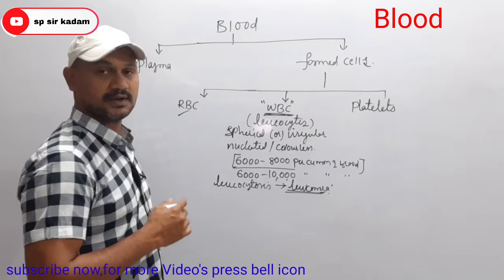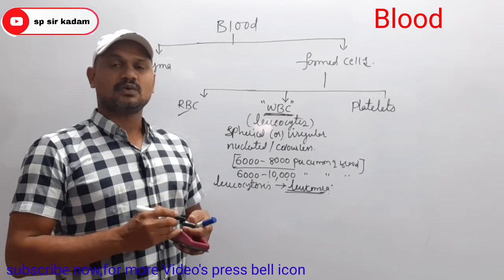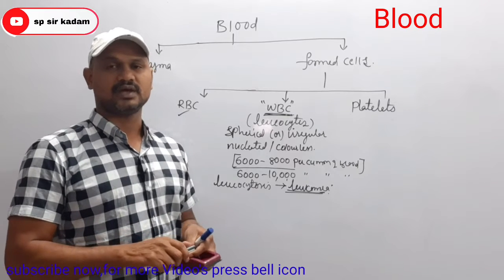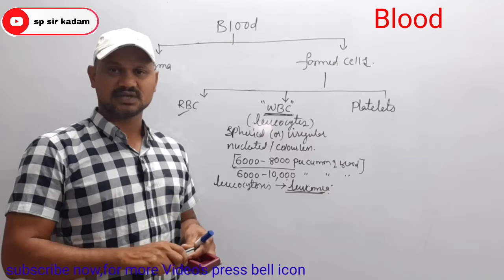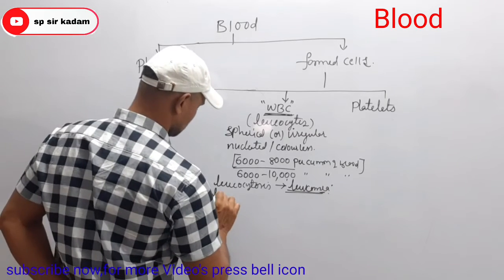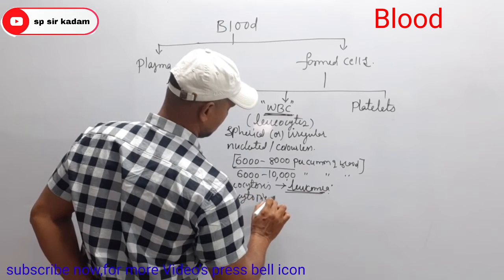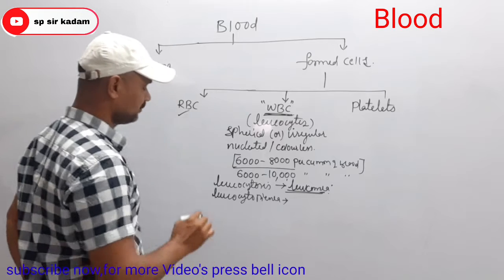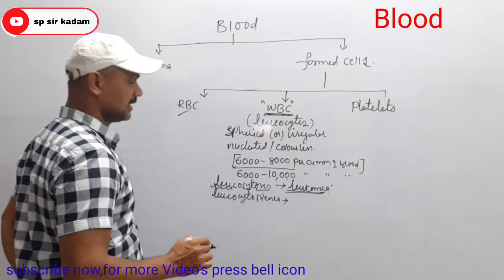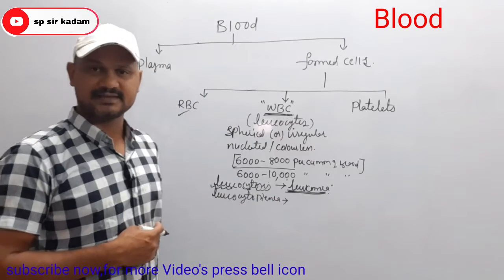And sometimes WBC count is decreased from the normal value. Decreased WBC count is known as leukocytopenia. Increased WBC count is known as leukocytosis, which leads to leukemia, one type of blood cancer.